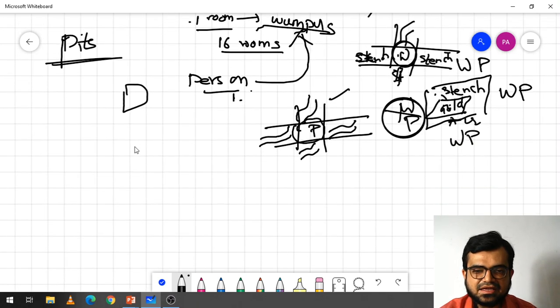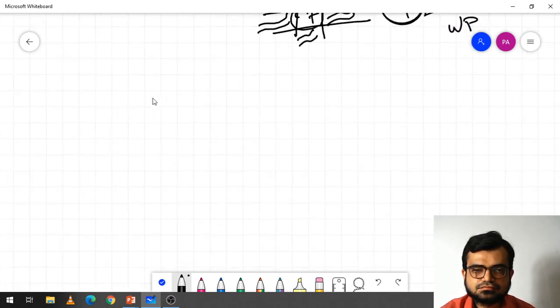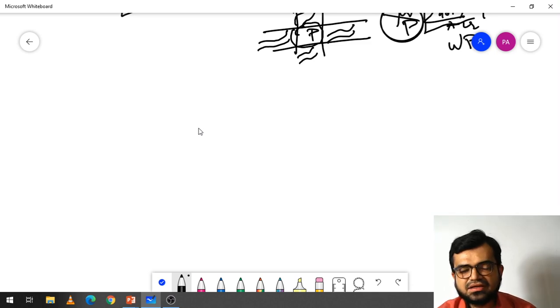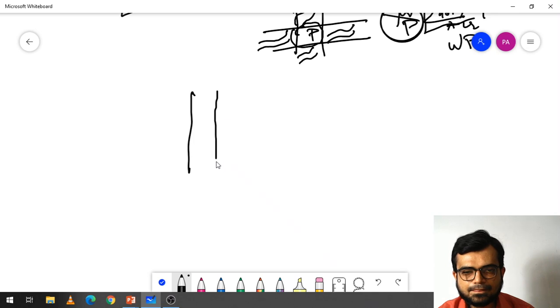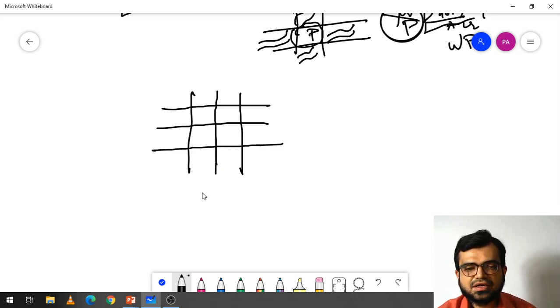So now we are taking this game again. What we are doing here is taking the first 16 rooms. You can represent them as 1, 2, 3, 4 here, and here also 1, 2, 3 and 4.